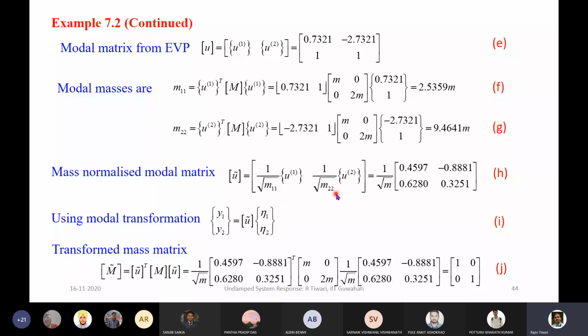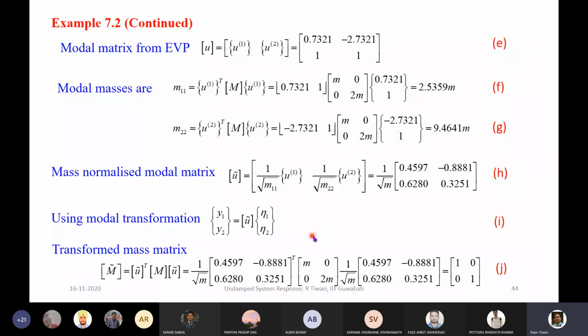Similarly, if we divide the second column by the square root of MM2, that will be the mass normalized second eigenvector. Because now we know these quantities, the modal matrix will take this form. So these are the mass normalized eigenvectors for the first mode and the second mode.